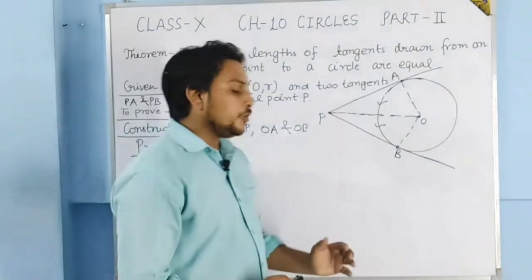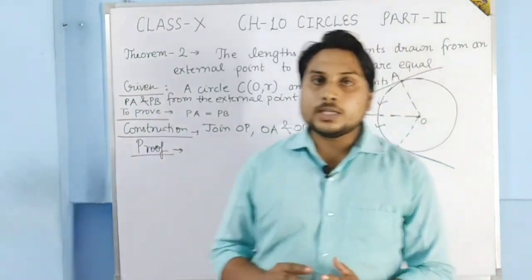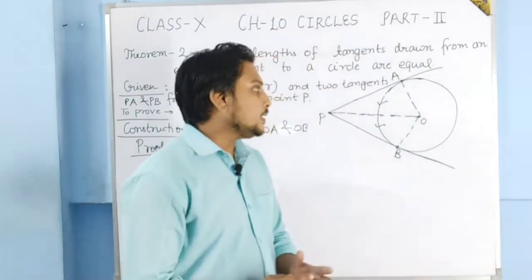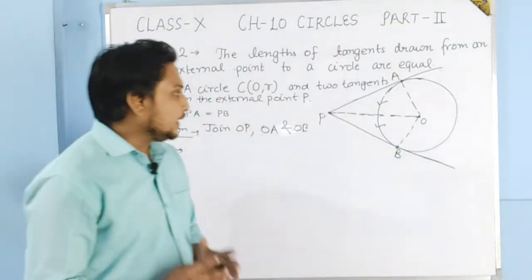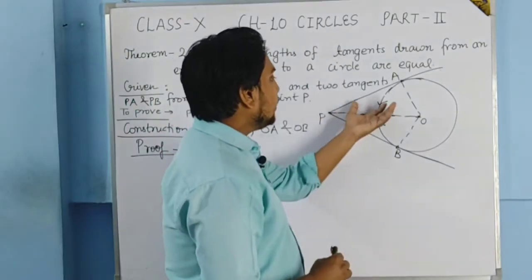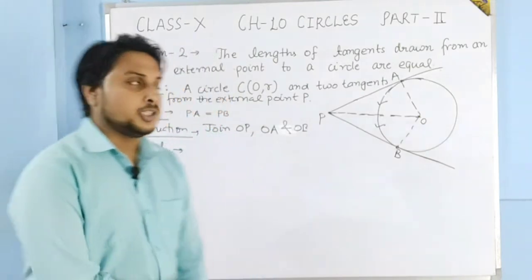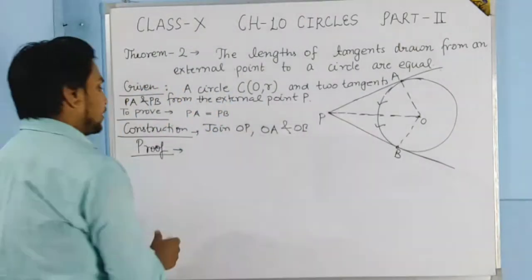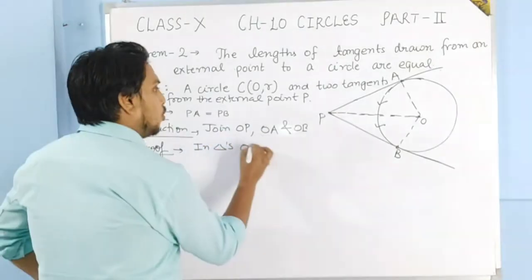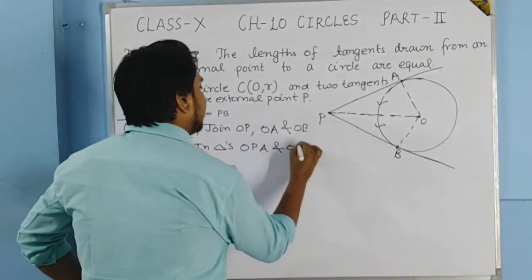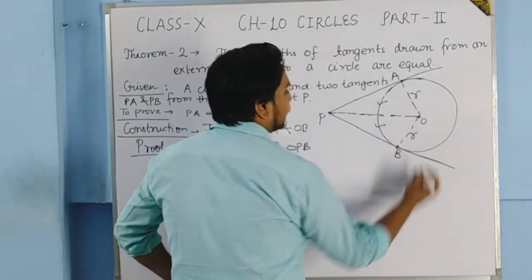If somehow we are able to show that these two triangles are congruent to each other, then by CPCT, corresponding parts of congruent triangles, we can easily say that the corresponding parts PA and PB will be equal to each other. Now how we'll show it? Let us see. In triangles OPA and OPB, in these two triangles, see, these are the what?